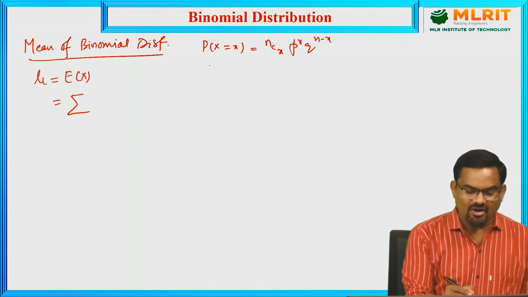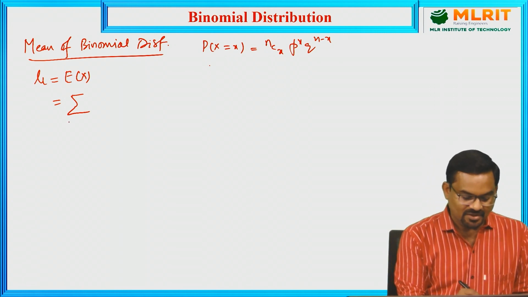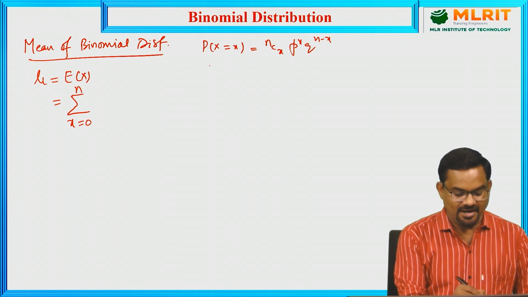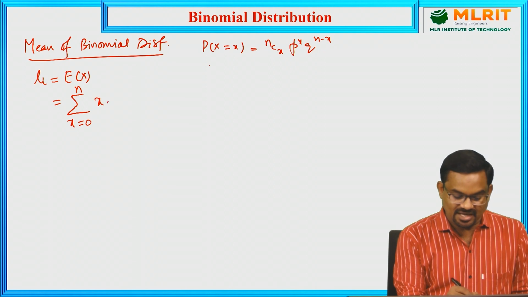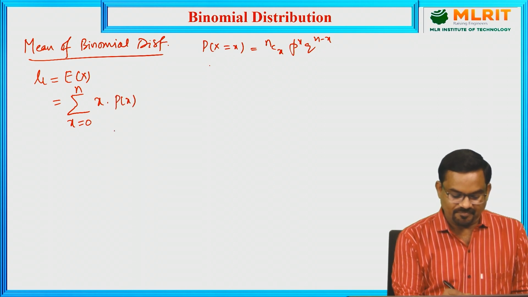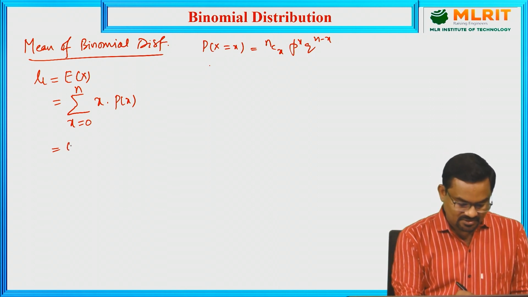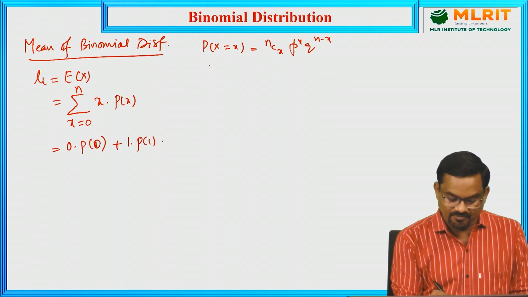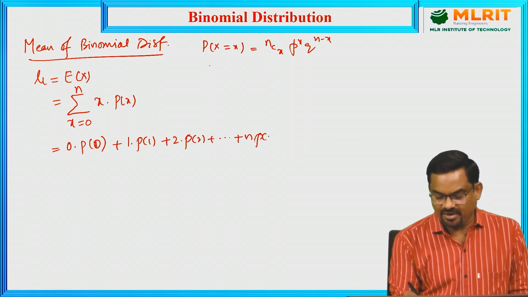Since binomial distribution is a discrete random probability distribution, it starts from x equal to 0 to n. We use the sigma notation. Expectation of x is x into p of x. So let us substitute here. 0 into p of 0, plus 1 into p of 1, plus 2 into p of 2, and so on, n into p of n.